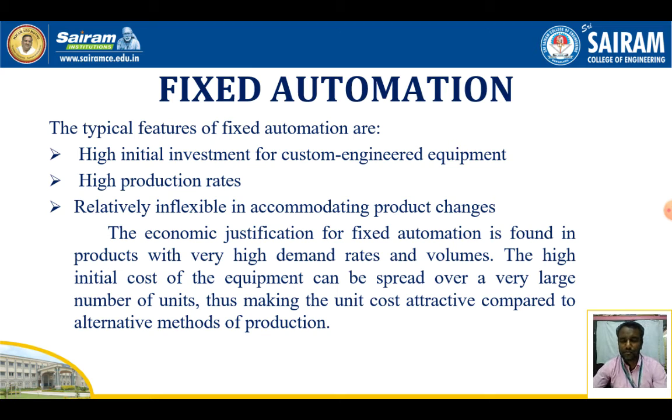It is mainly made to manufacture a particular type of component. Examples are oil refineries, and automotive industries can also be given as examples of the fixed automation system.